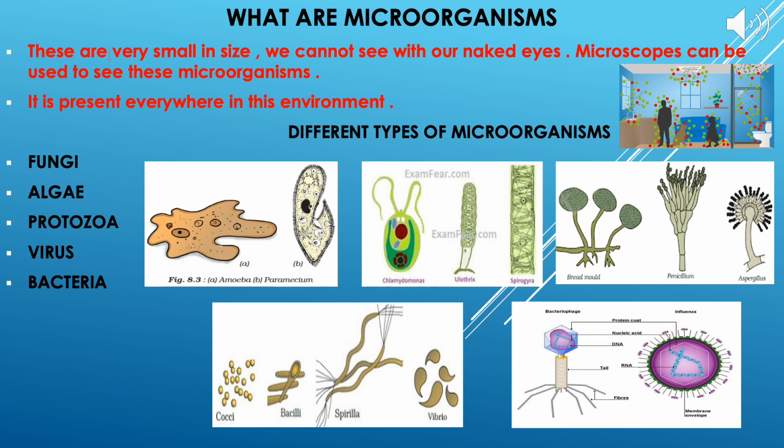The most common example which you know about the fungi is the bread mold, which develops over the bread. Then penicillium, aspergillus, and now coming to algae. Algae are those microorganisms which have chlorophyll. If they have chlorophyll, it means they can do photosynthesis. The example which you know about algae is Spirogyra, which you have already learned in standard 7th. The other examples are Chlamydomonas and Nostoc.